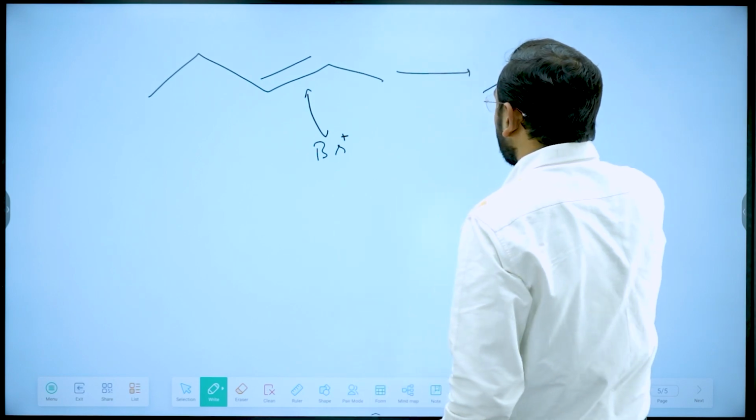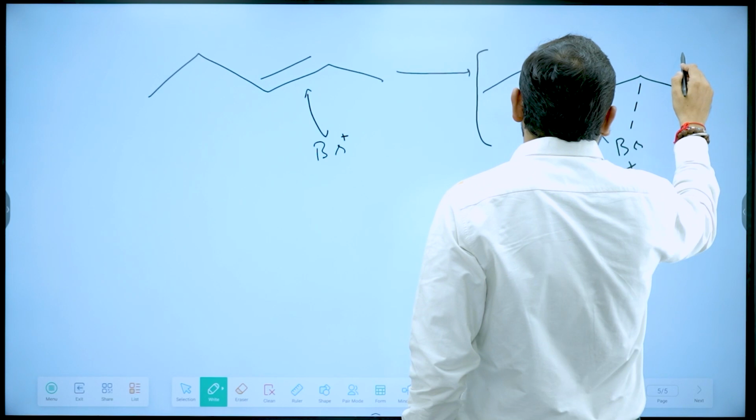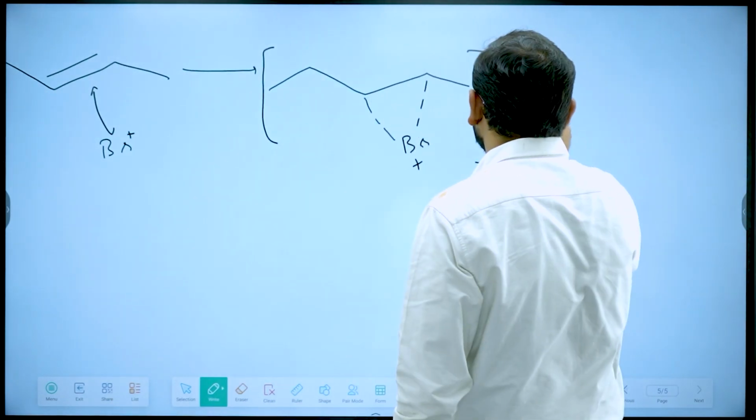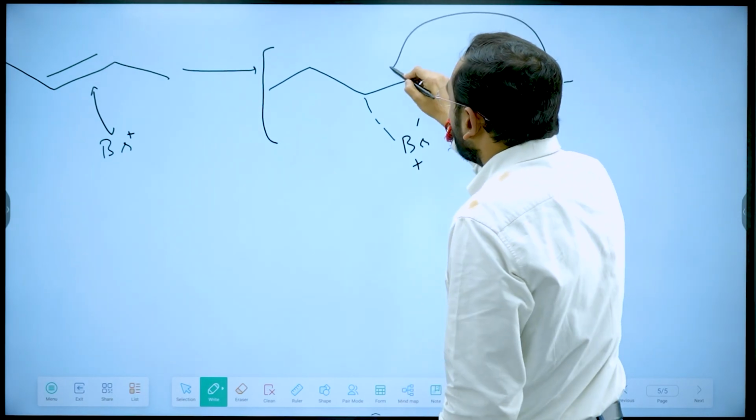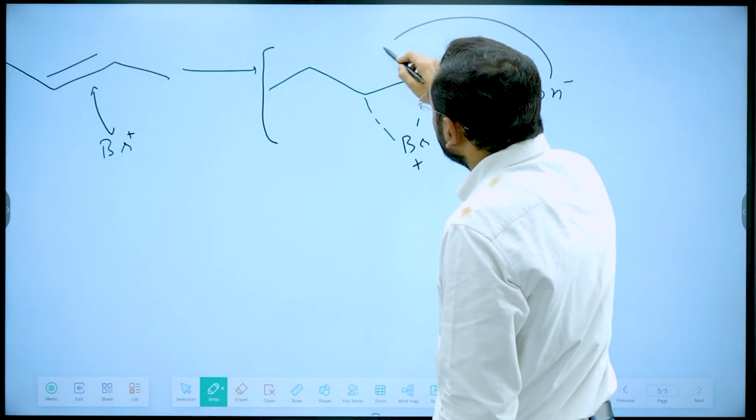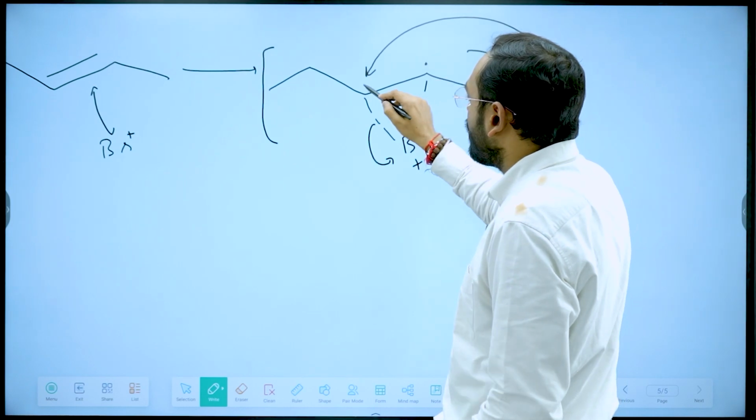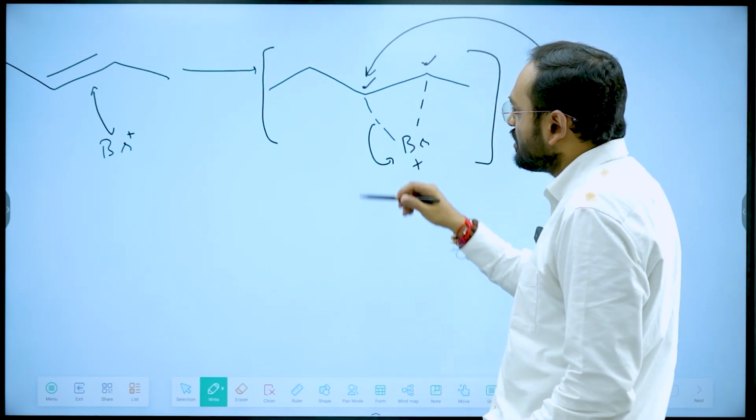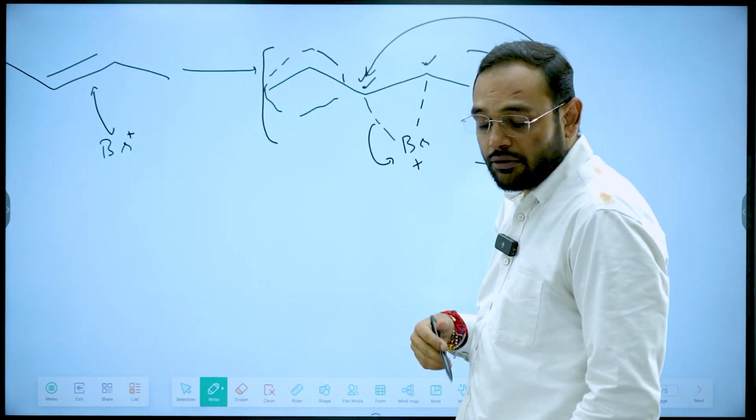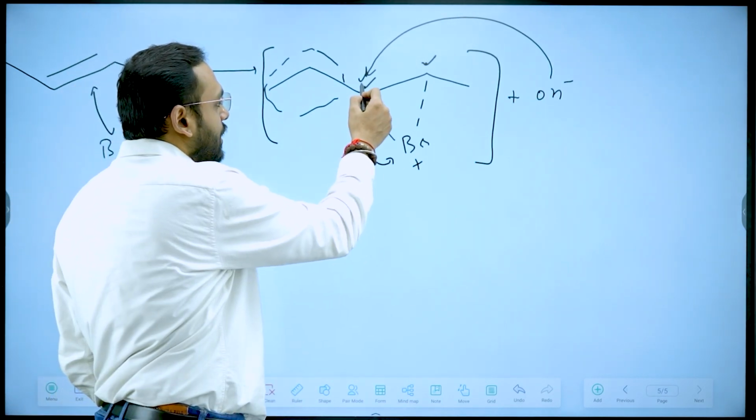It will form again the non-classical brominium ion, and after this the OH minus that has been produced will attack on one of the carbon. On which carbon it will attack? Again, when this bond will break, a positive charge will appear either on this or on this carbon. The positive charge is more stable on this carbon because the carbon chain which is attached over here is longer, and it will produce better hyperconjugating stabilization. So the positive charge is stable over here.